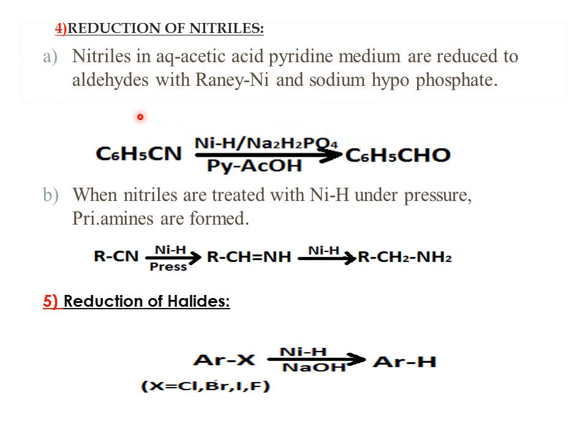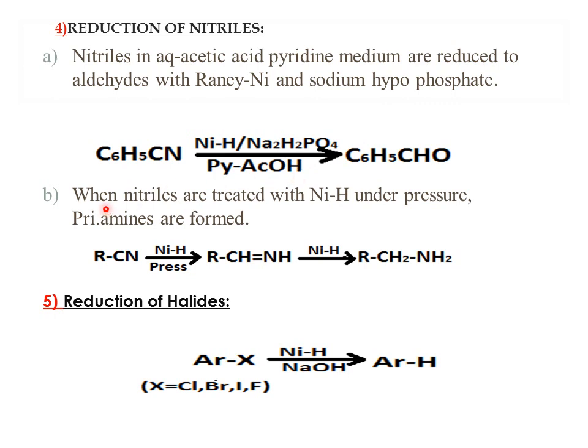In this mechanism, if you see how the nitrile is getting reduced to the aldehyde, first you take the nitrile, the nitrogen which has the lone pair of electrons. That has to go and react with the Raney nickel, that is your nickel-aluminium alloy. With that structure, when it attacks, the mechanism follows with the pyridinium and the acetic acid, and once it attacks there, it results in the aldehyde formation. That mechanism is not necessary, so I have not given it here.